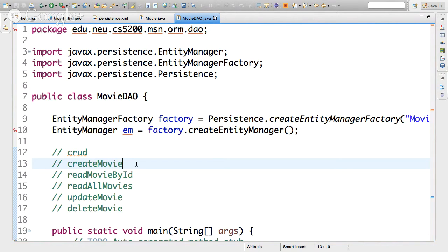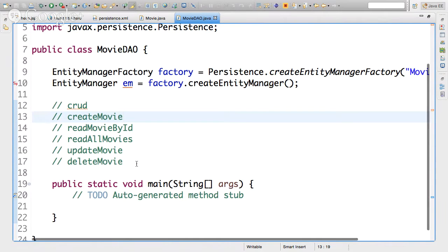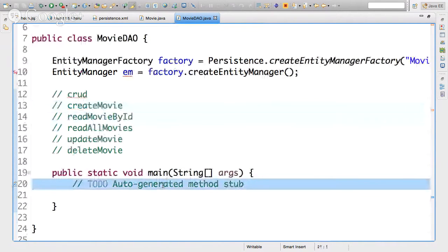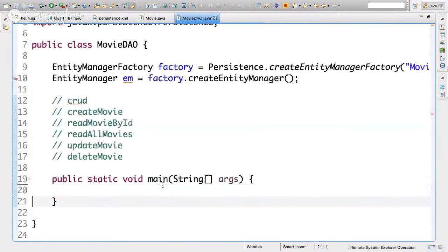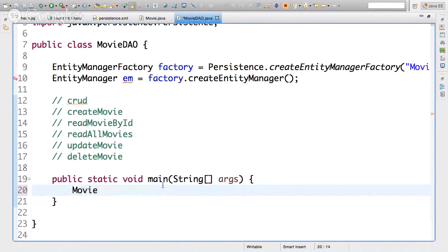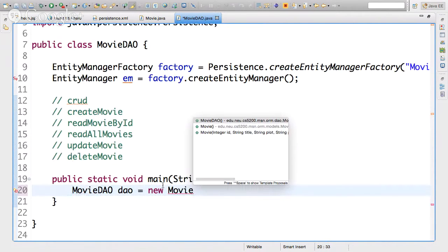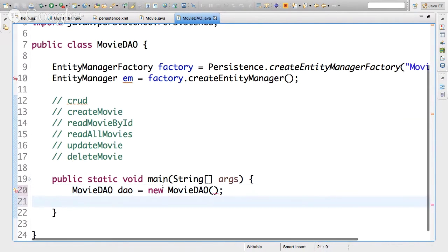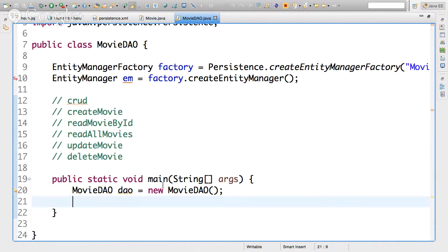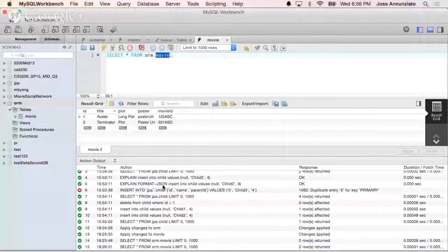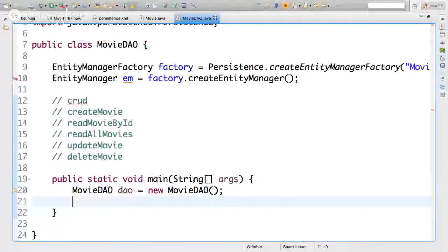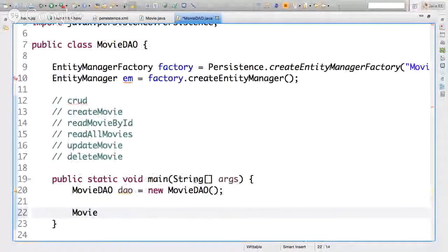So from main, the way we want to use our DAO is how we want to get a hold of the movie DAO. Here's a DAO, a new movie DAO, and we want to create a new movie. Let's see what movies do we have here. We have Avatar and Terminator. So let's create a new movie.